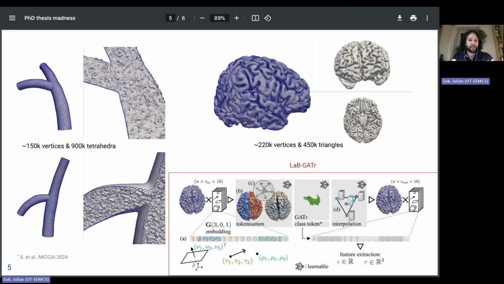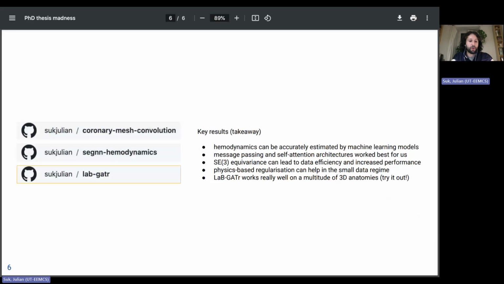Consequently, we turned our attention to transformers and developed LaBGATr, a general-purpose equivariant model with global context aggregation after a single layer, which we will present at MICCAI 2024. Accompanying each of our works, we published open source implementations on GitHub.